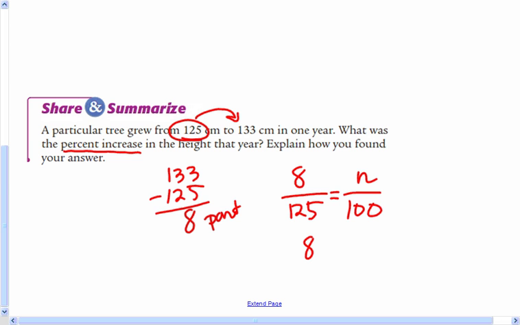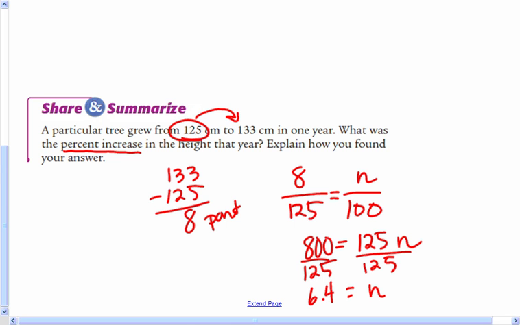So I get 8 times 100, which is 800, is equal to 125 times n. Divide both sides by 125, and I get n equals 6.4. So a 6.4% increase in the height of the tree.